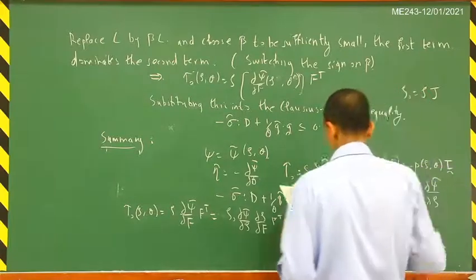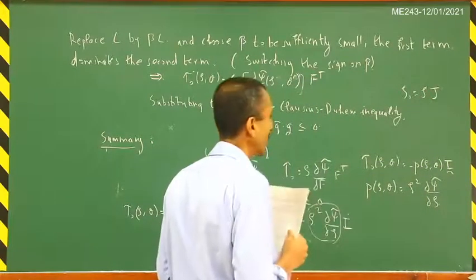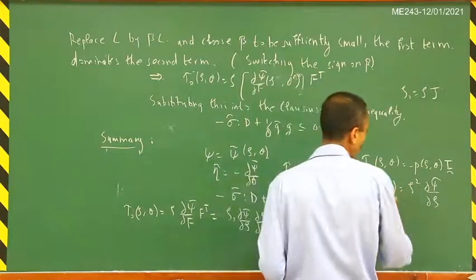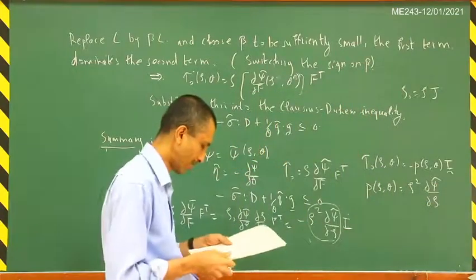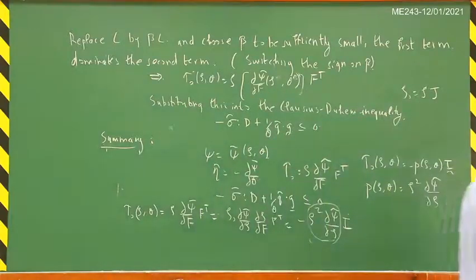So this is a rigorous definition of the thermodynamic pressure, and we also have a relation for the thermodynamic pressure in terms of the free energy function. These are the results that come out of this whole thing.